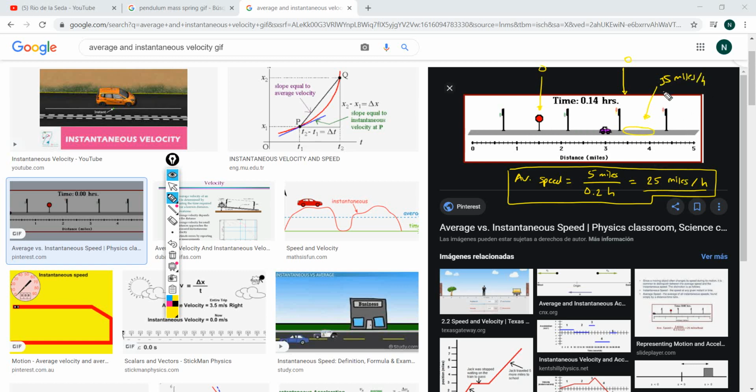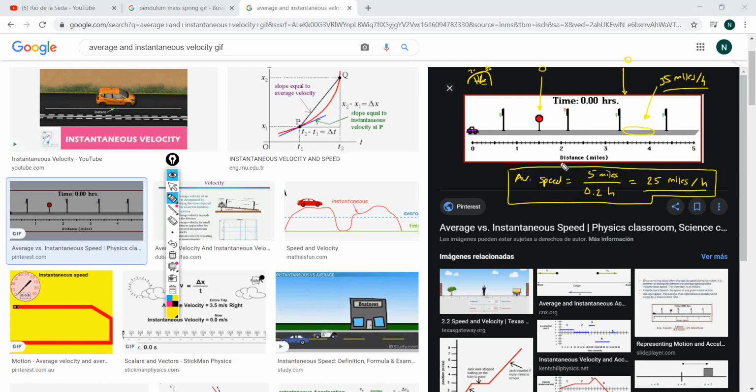If we wanted to know exactly the instantaneous speed, we would have to take a look at the speedometer of the car. You know, the thing that tells you how fast you're going. You must have seen those in the car. It's like 20 kilometers, 80 kilometers, and you have a needle that tells you how fast you're going. Okay, so that is the difference, guys. That is conceptually the difference. I wanted you to understand the difference.